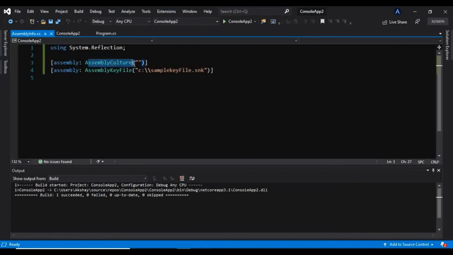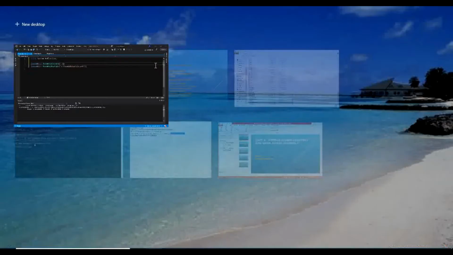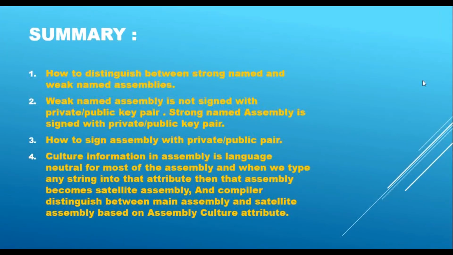In this assembly culture information, if you type anything other than an empty string, then that assembly will be considered a satellite assembly. As well as the compiler distinguishes between the main assembly and a satellite assembly based on this assembly culture attribute only. So that's it for now, and we will see what GAC is and how to install an assembly into a GAC.